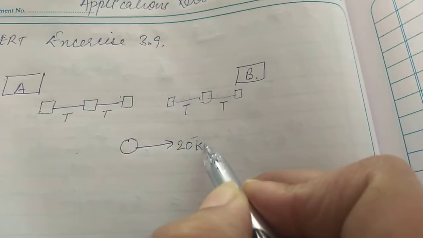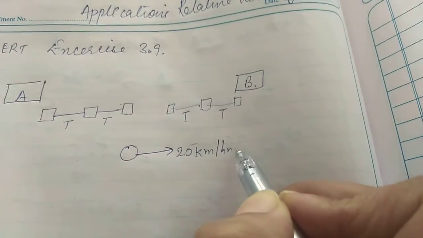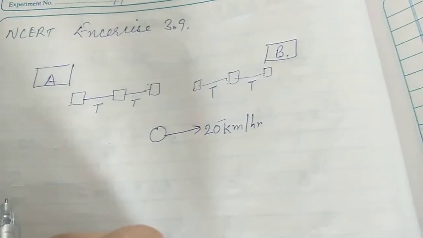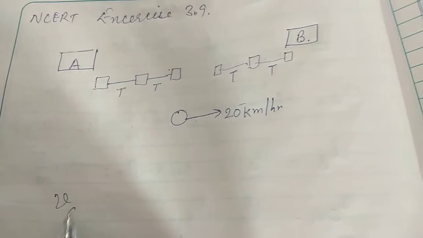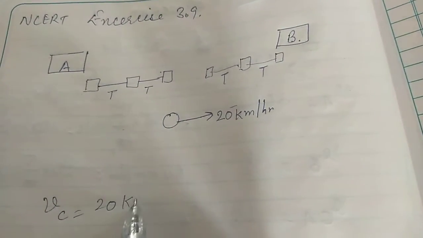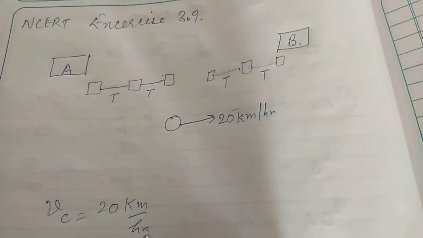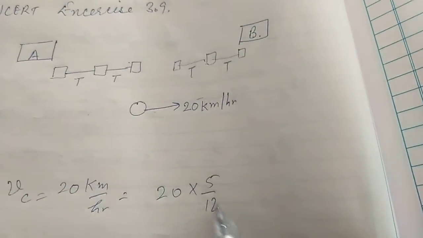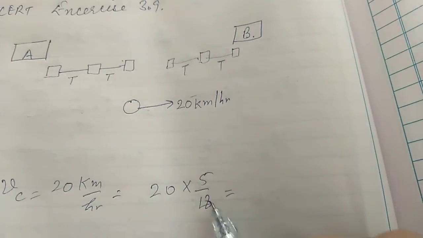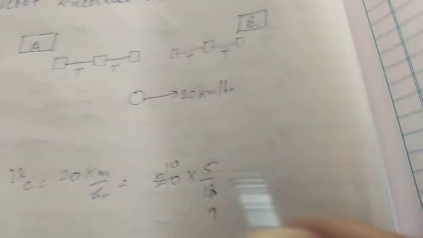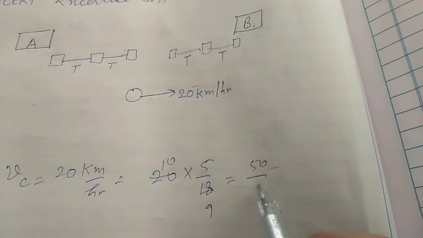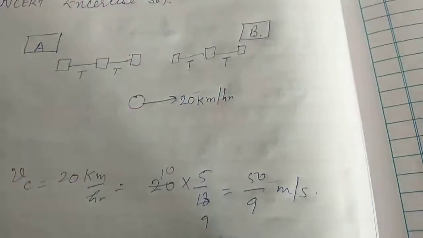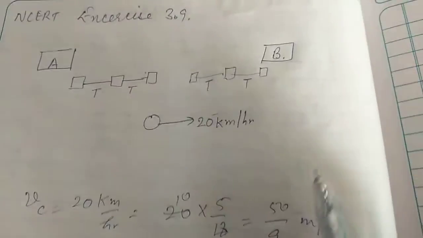The speed of the cyclist is given, that is 20 km per hour, or 20 into 5 by 18 meters per second, that is 50 by 9 meters per second. So the speed of the cyclist we have written.